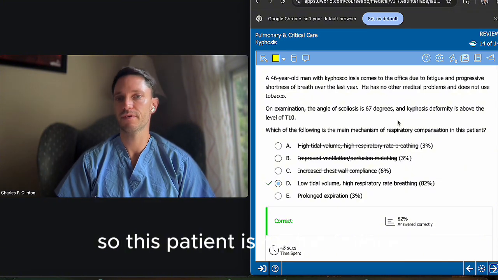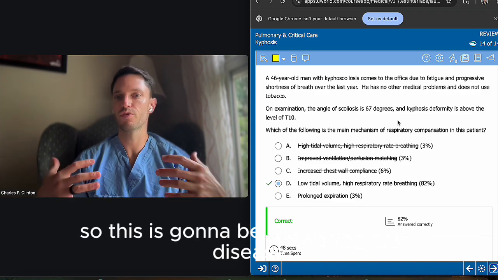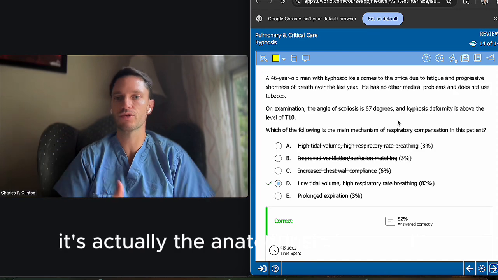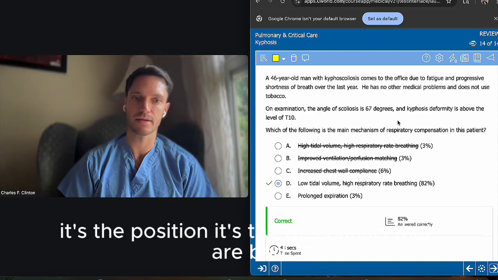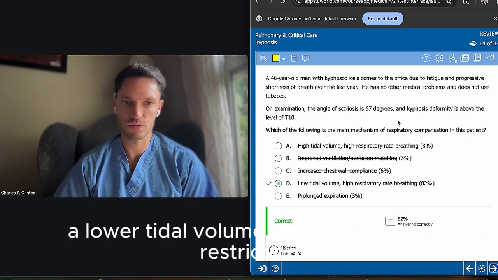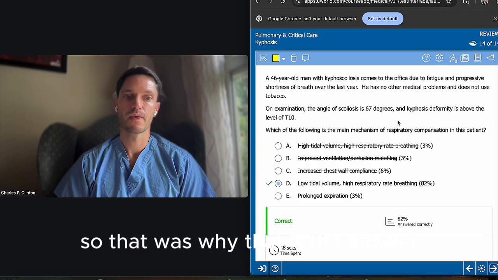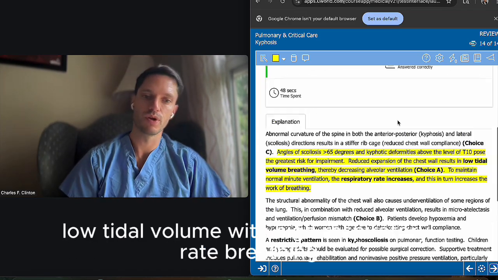So this patient is having fatigue and shortness of breath progressively over the last year. So this is going to be restrictive lung disease, and it's extrinsic. It's actually the anatomical abnormality. It's not the lung parenchyma that is bad. It's the position. It's the mechanics that are bad. So of course, how can you compensate? Well, you will have a lower tidal volume because there's restriction, but you'll have to breathe faster. So that is the answer: low tidal volume with high respiratory rate breathing.